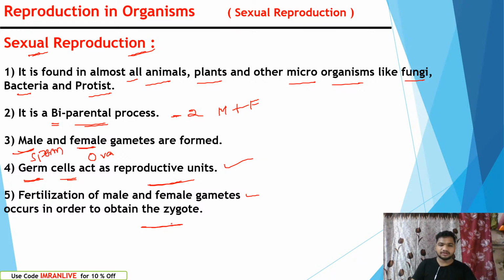They fuse together to form the zygote. Do you know the zygote is a single celled organism made up of two different nuclei which starts a new living being. All living beings, including humans, plants, animals, our life has started from the zygote only. In the case of sexual reproduction, all kinds of living things' life started from the zygote. Hope this is clear for everyone.